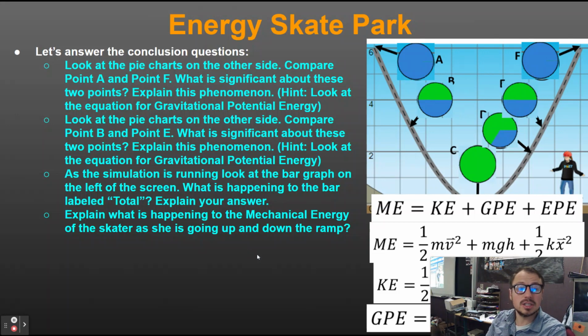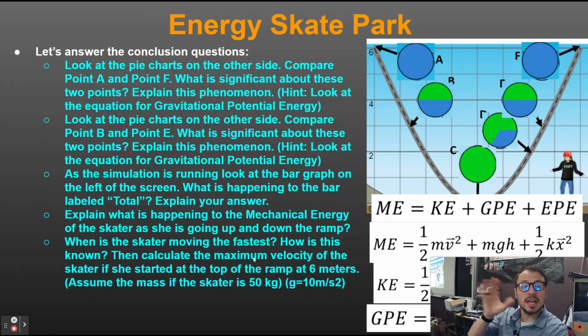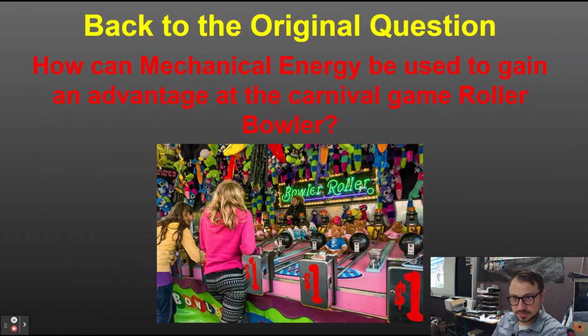So the mechanical energy, as this skater is going up and down the ramp, it's transforming gravitational potential to kinetic, kinetic to gravitational potential energy. The skater is going to be moving the fastest at the bottom, and you'll notice that pie chart is all green. It's moving the fastest because that is where all of that mechanical energy is kinetic energy. That's the lowest point, right? So all of that gravitational potential energy has been transformed into kinetic energy.